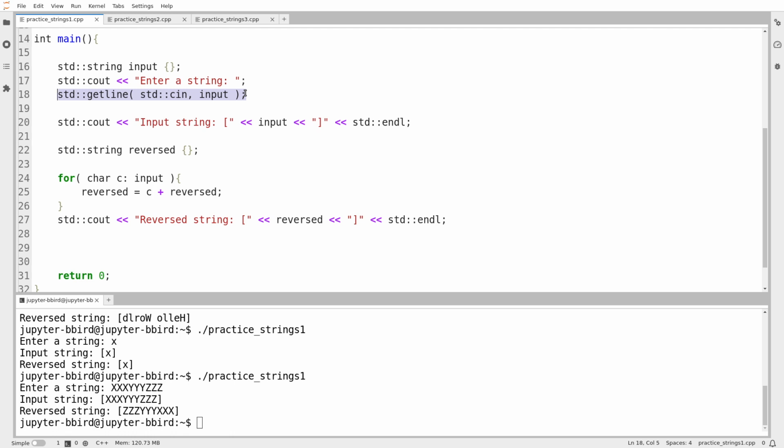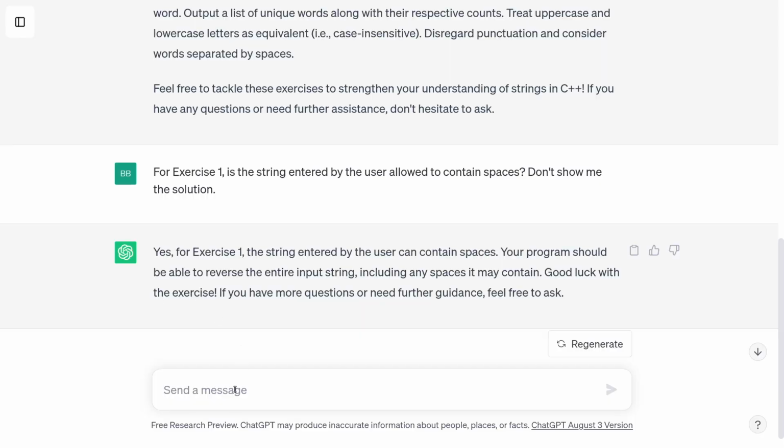Suppose you wanted to read a line of text and not a word, but you didn't remember how to do that. You could ask ChatGPT to help you. You could say, how can I read an entire line from the user in C++?